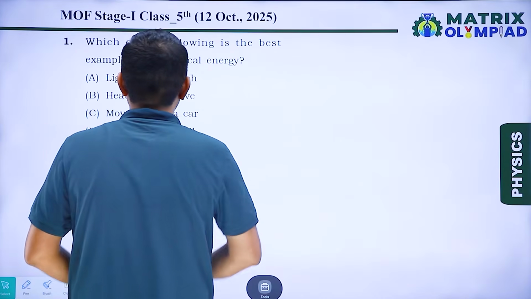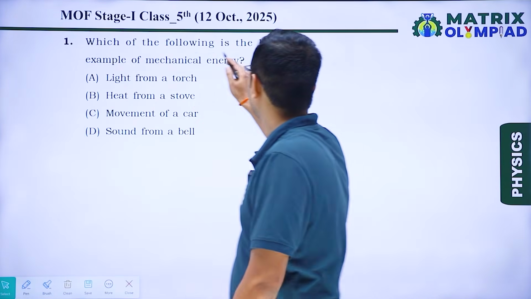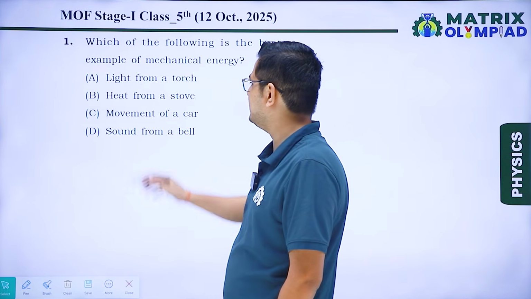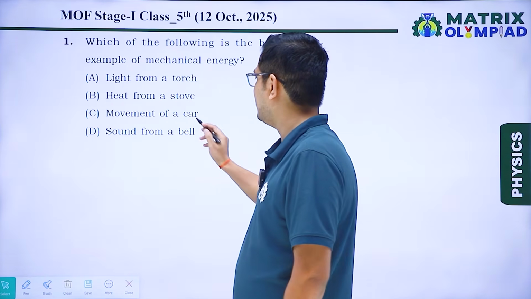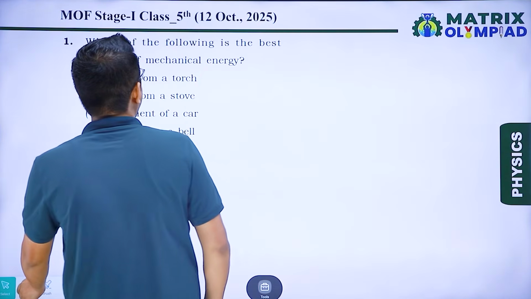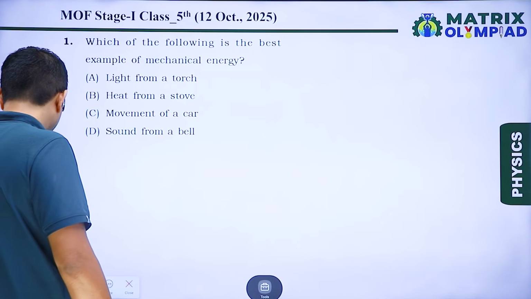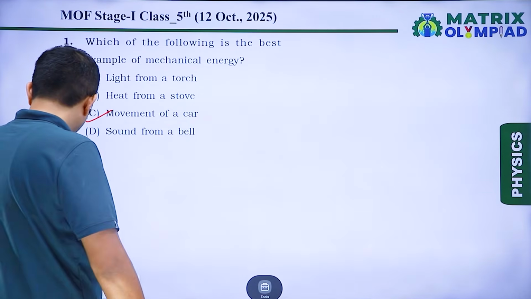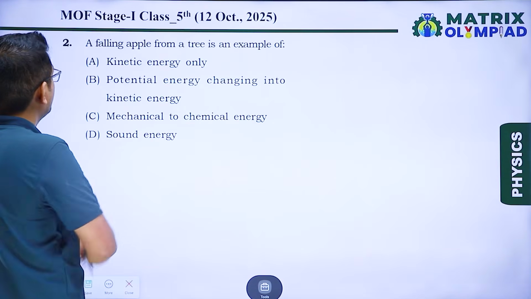So our first question is, which of the following is the best example of mechanical energy? As we can see in options, movement of the car is the best example of mechanical energy. So correct answer is option C. Okay. Next question, question number 2.